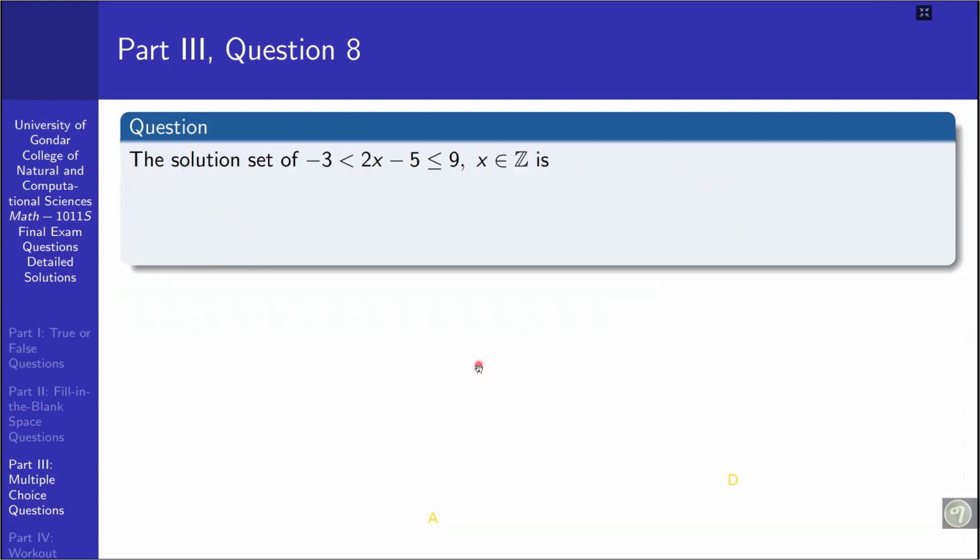Next question, question number 8. The solution set of the inequality minus 3 less than 2x minus 5 less than or equal to 9, when x is an element of Z, is, we have these alternatives.